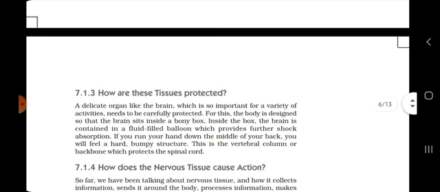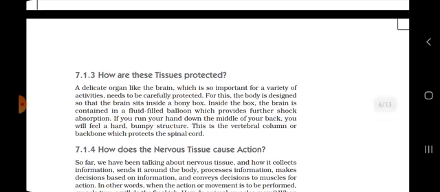We also saw yesterday how the tissues are protected. The human brain is seated inside a bony box, and the bony box is filled with a fluid-filled balloon which provides further shock absorption.